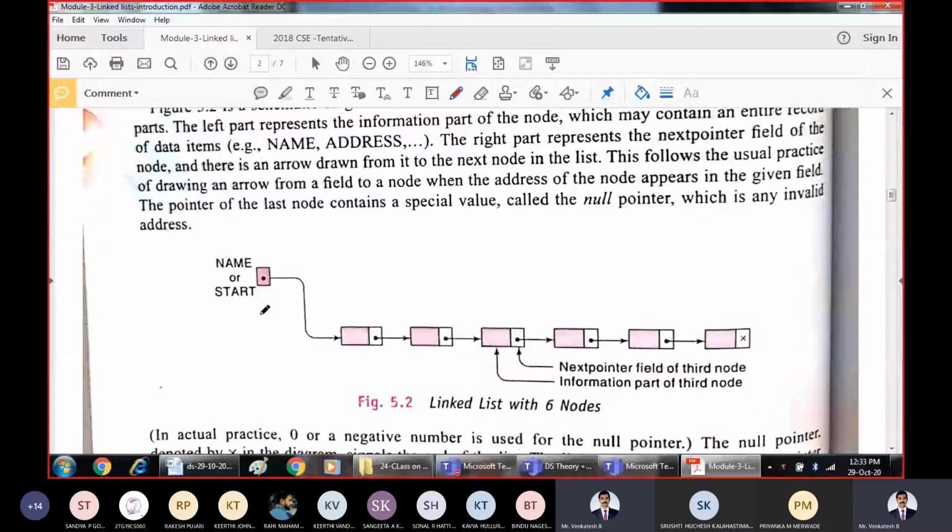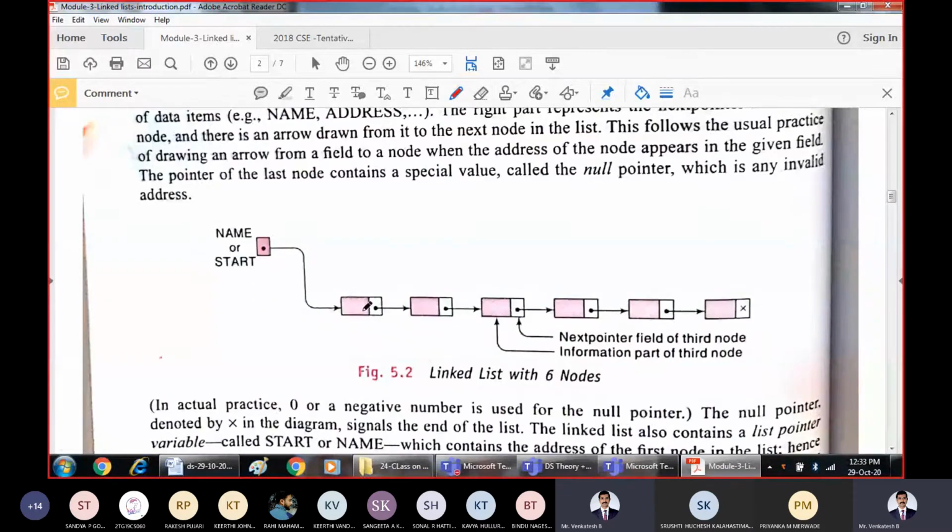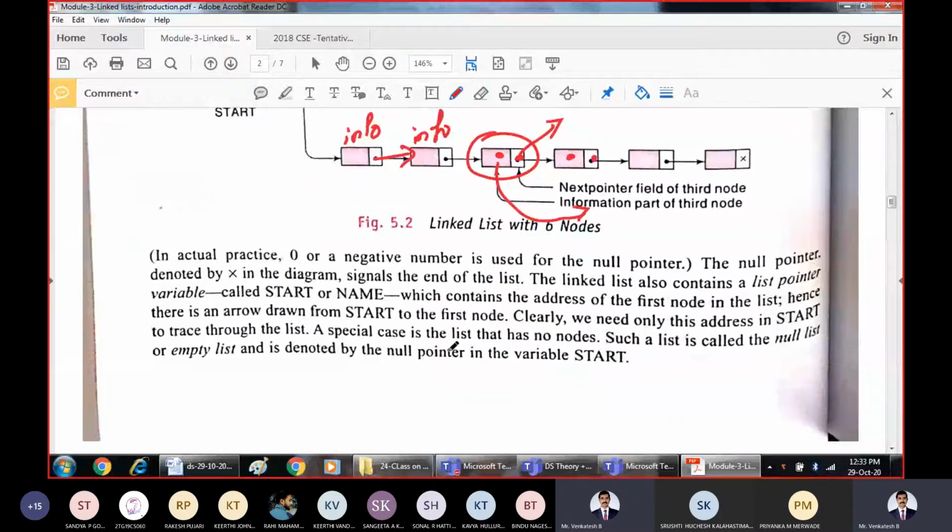One more example they have taken in the textbook. This is the start, and this is some information, and its pointer is pointing to the next node. Again information, pointer to the next node. This is the information field, pointer field, information field and pointer field. For the third node, this represents the next pointer field, and this represents the information part.